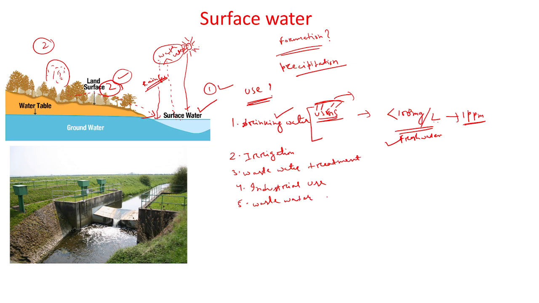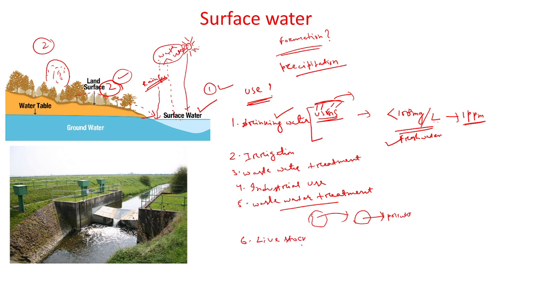So what is wastewater treatment? It is simply the process which removes and eliminates the contaminants from the wastewater. That means it removes the contaminants from the wastewater, and now it is free of pollutants. So that is called wastewater treatment. The next one is livestock.